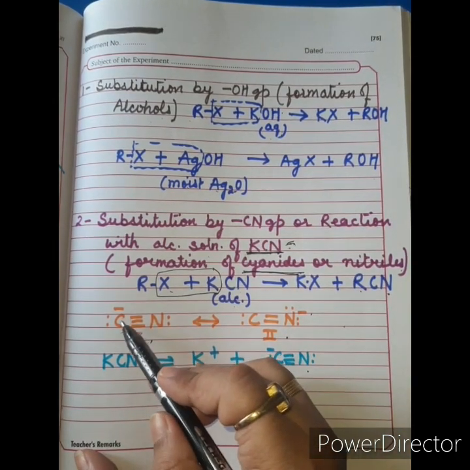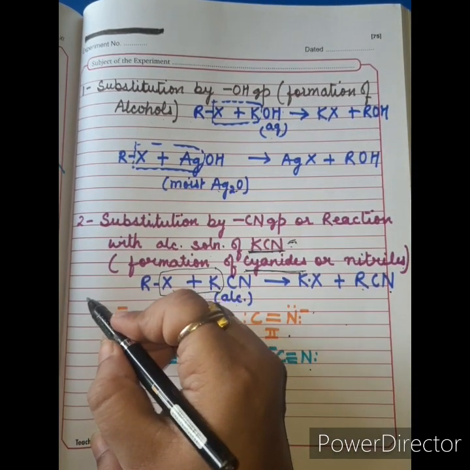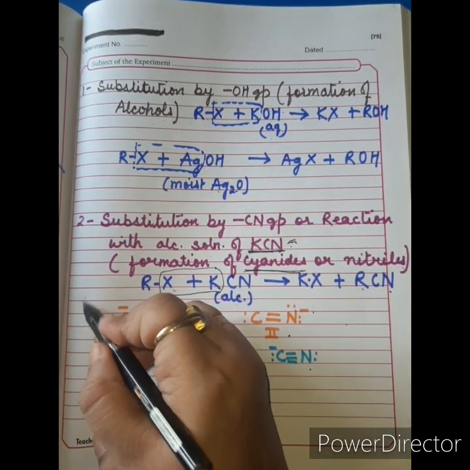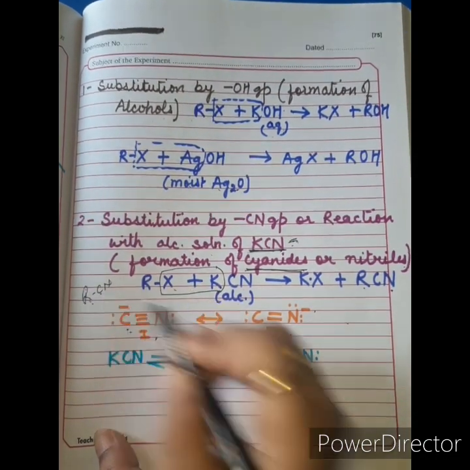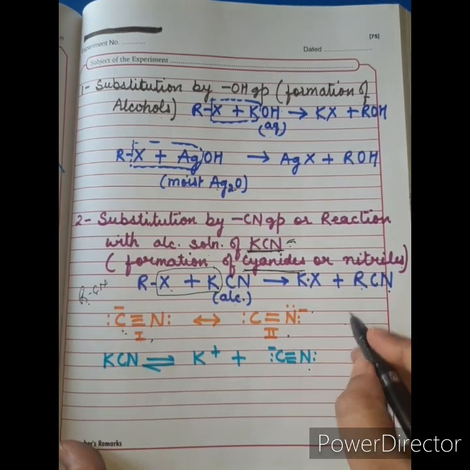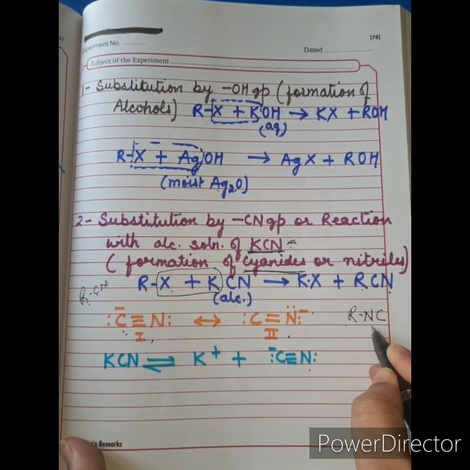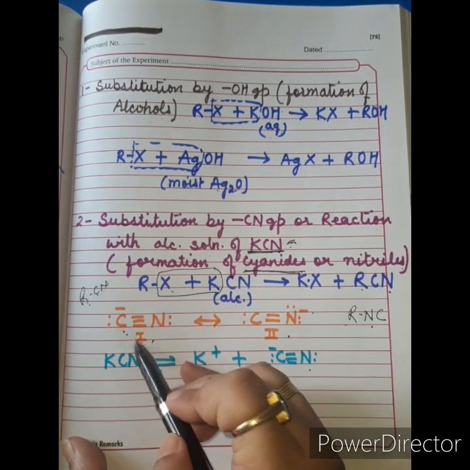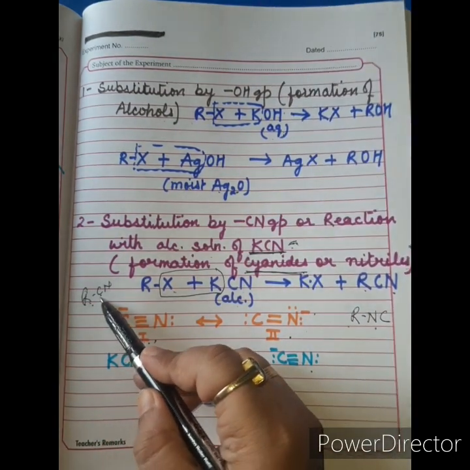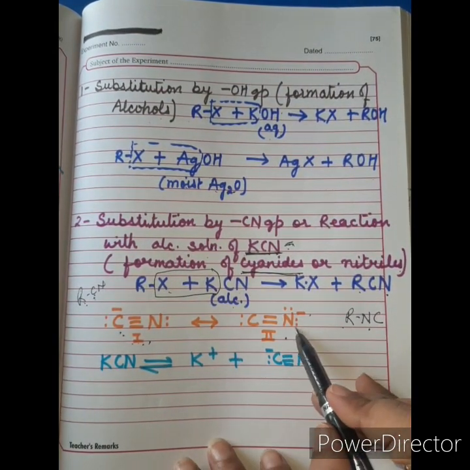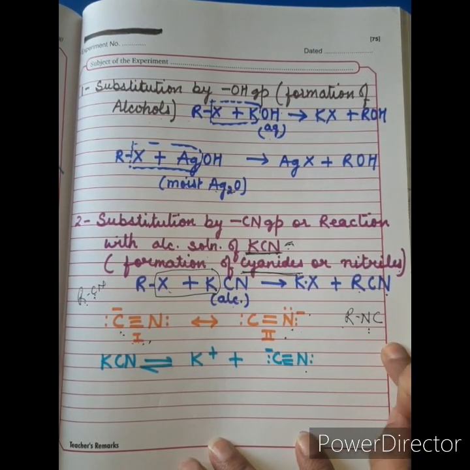Alright, so when it attacks via first form from the carbon site, it always results in the formation of RCN because it is attacking from the carbon side. But if it attacks from the nitrogen side, then it will result in the formation of RNC. Alright, so this form, if it undergoes in the reaction, then it results in the formation of nitrile or cyanides, or when it attacks through this form, it results in the formation of isocyanides or isonitriles.